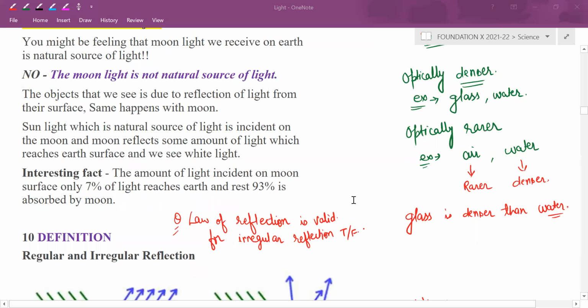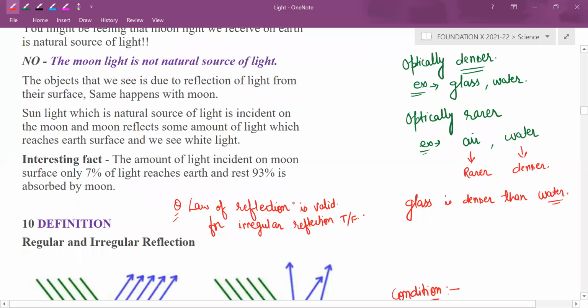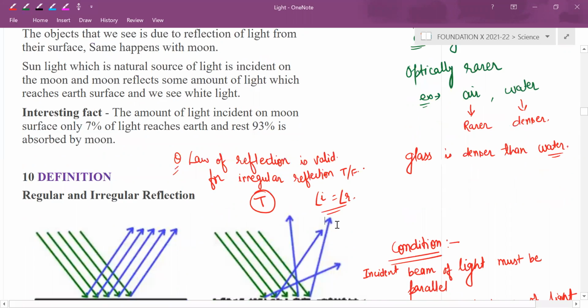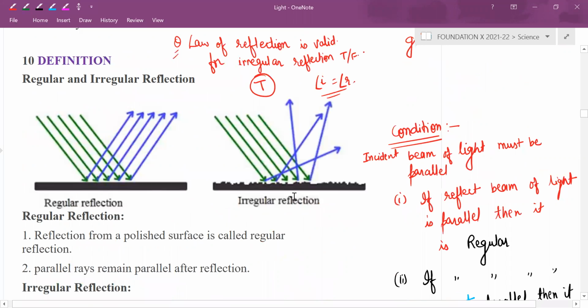Those who are telling false, please understand, the law of reflection is valid. It's true. Angle i equals angle r, it will be applicable for all, right? Regular reflection, irregular reflection, how do you define?